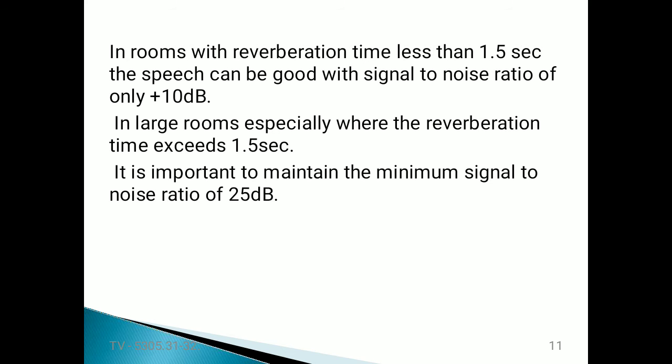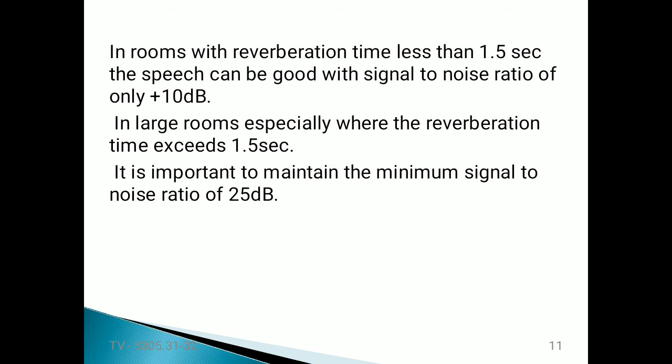Suppose the room is very large, especially where the reverberation time exceeds 1.5 seconds. Now it is very important to maintain a minimum signal to noise ratio of 20 decibels.